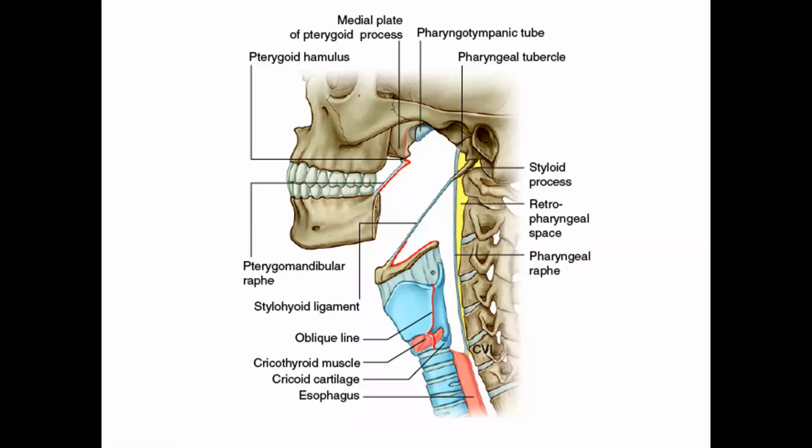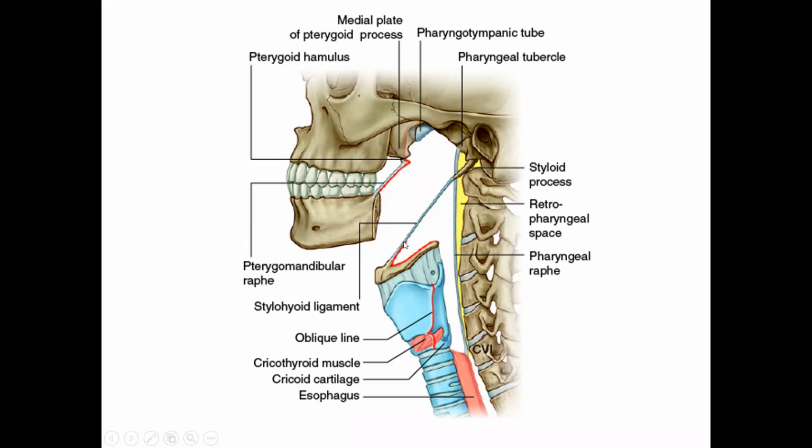So the superior constrictor has four attachments: the medial pterygoid plate, the pterygomandibular raphe, the mandible, and the sides of the tongue. Basically, the superior constrictor is opposite the nasopharynx and oropharynx.